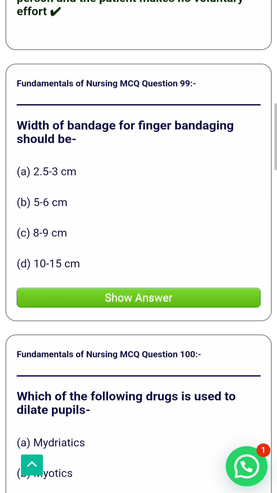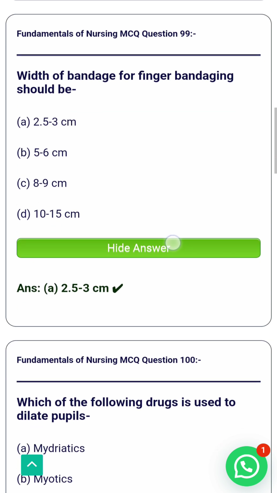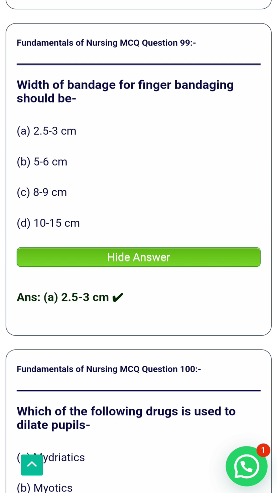Next, width of bandage for finger bandaging should be A, 2.5 to 3 centimeter, B, 5 to 6 centimeter, C, 8 to 9 centimeter, D, 10 to 15 centimeter. The correct answer is A. Width of bandage for finger bandaging should be 2.5 to 3 centimeter. For finger bandages, a narrow bandage is appropriate to ensure proper control. A 2.5 to 3 centimeter bandage is ideal for finger bandages.